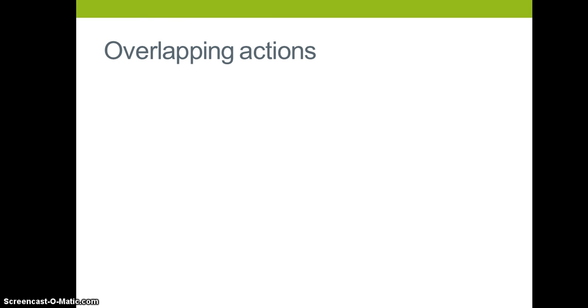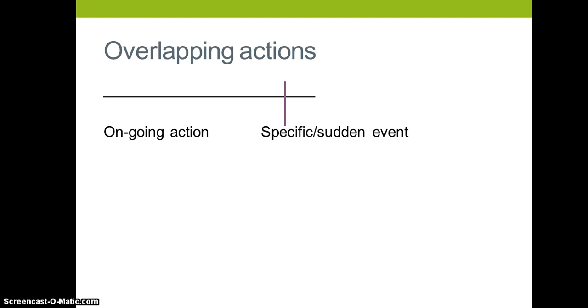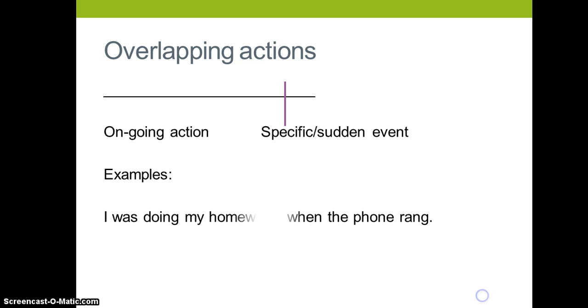All right, so the last thing that we need to go over, and we will work more with this in class because it can be kind of confusing, are overlapping actions. And so what you're going to see here, it says ongoing action and specific sudden action. So the black horizontal line represents an ongoing action, meaning that somebody is doing something ongoing in the past, in imperfect tense conjugation. And then all of a sudden, you see this purple line appear. That's all of a sudden, while somebody's doing something, somebody else performs an action. So this is what we're talking about.